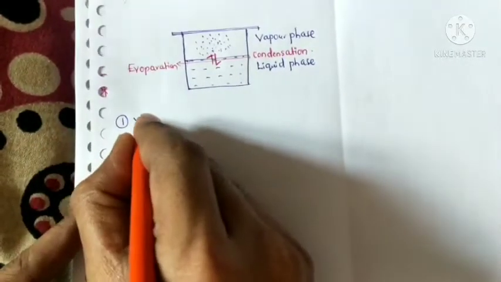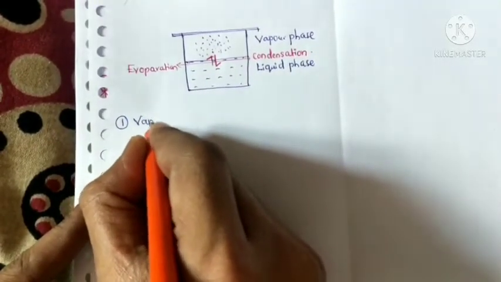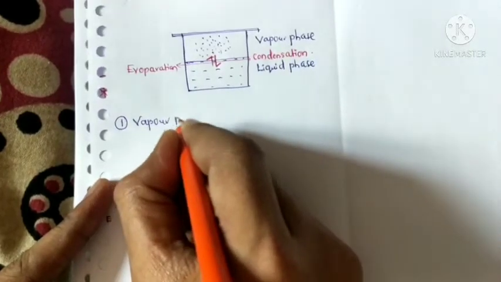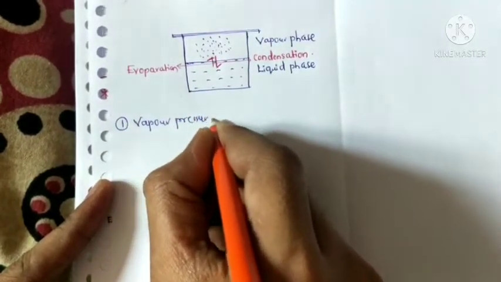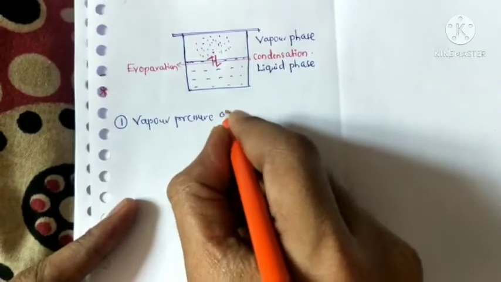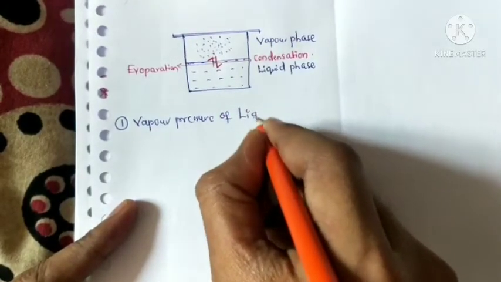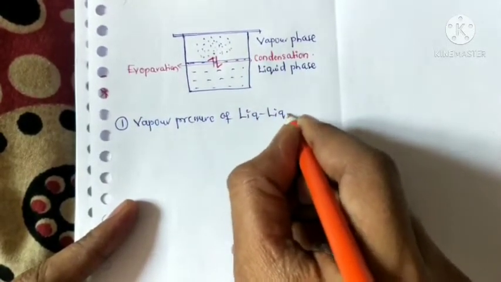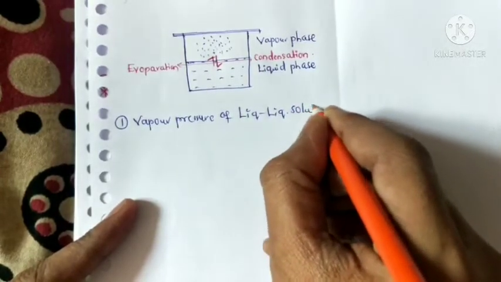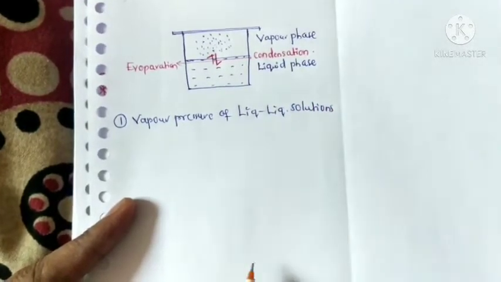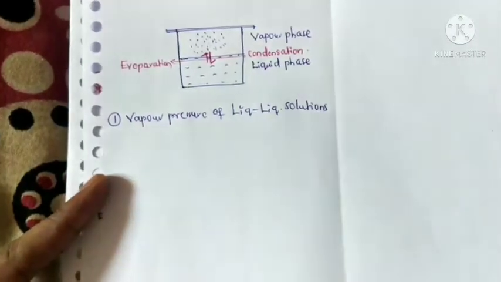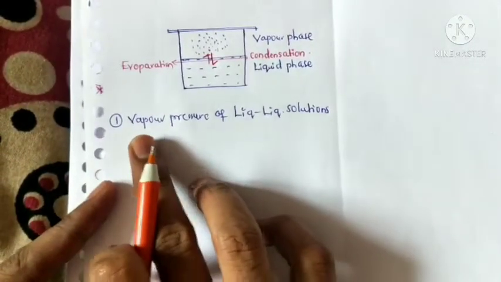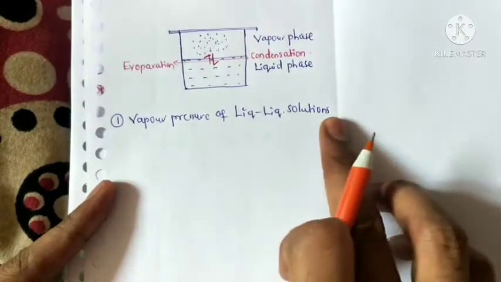So now next, let us find out the vapor pressure of liquid solutions. First, how can we determine the vapor pressure of liquid solutions?